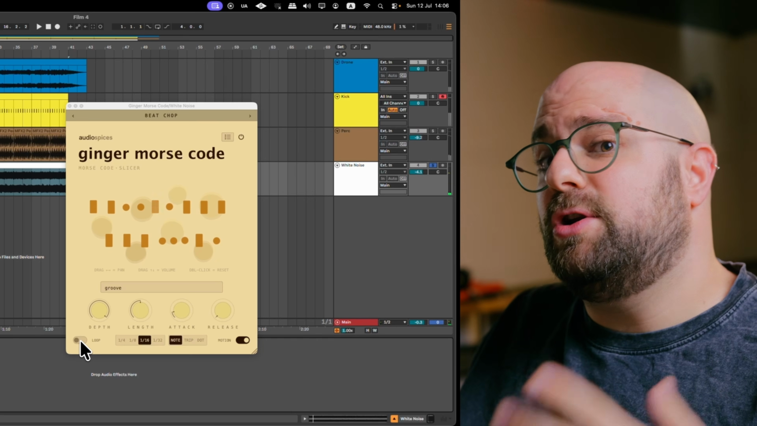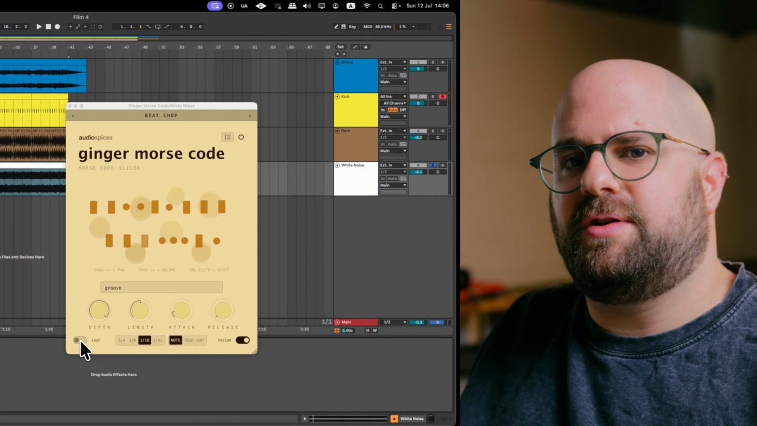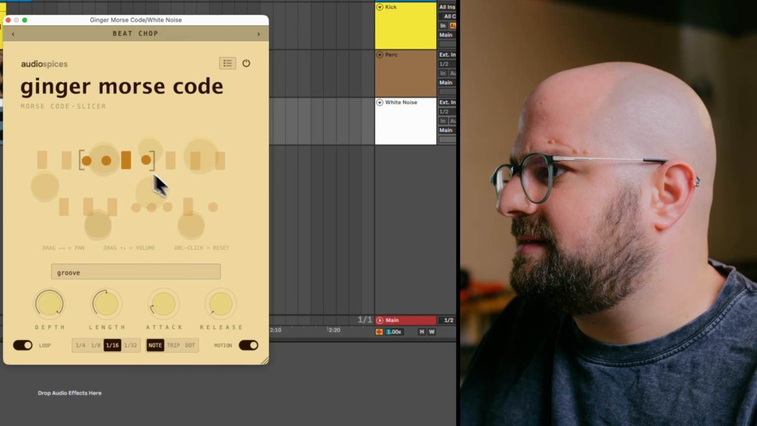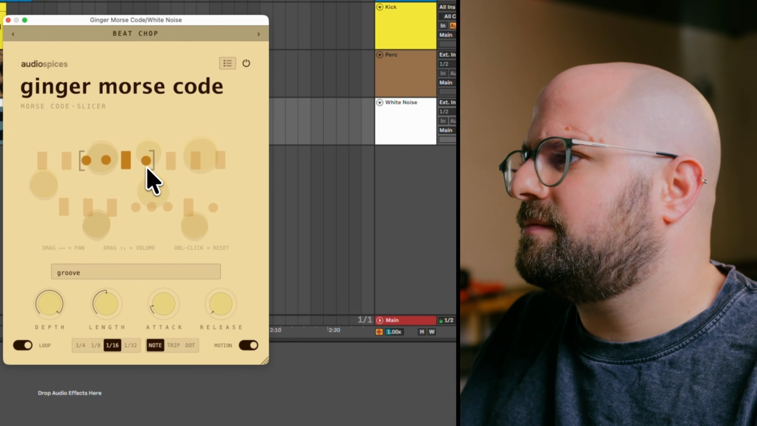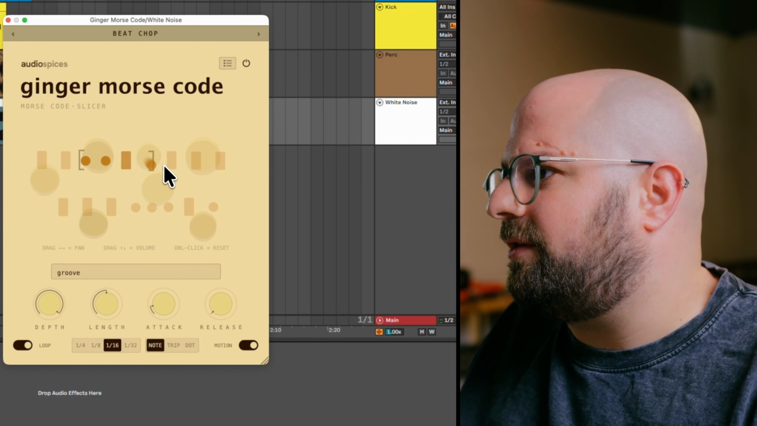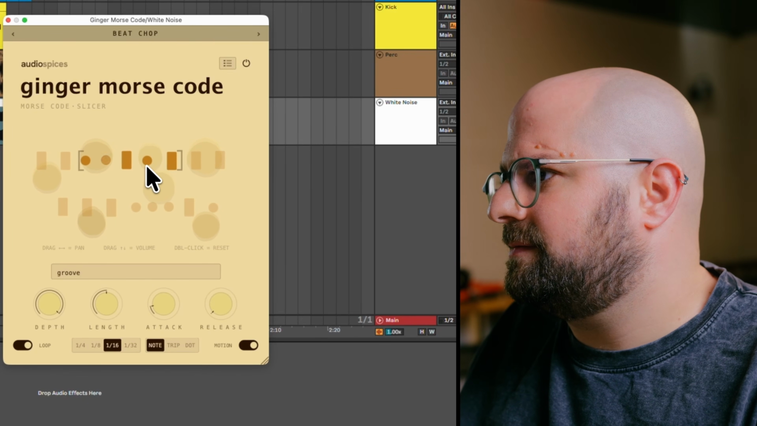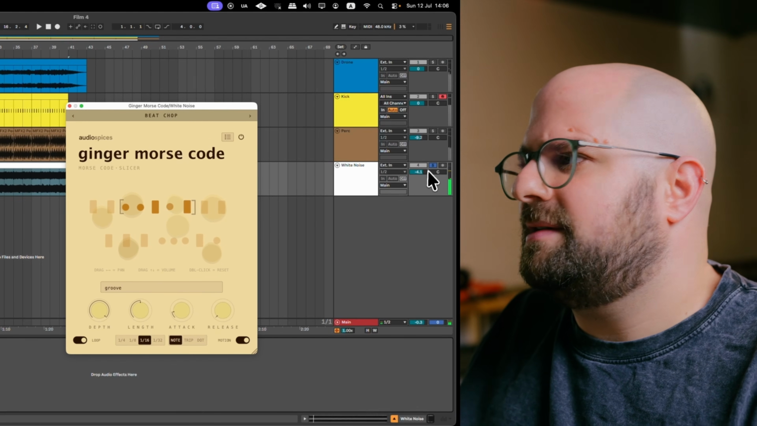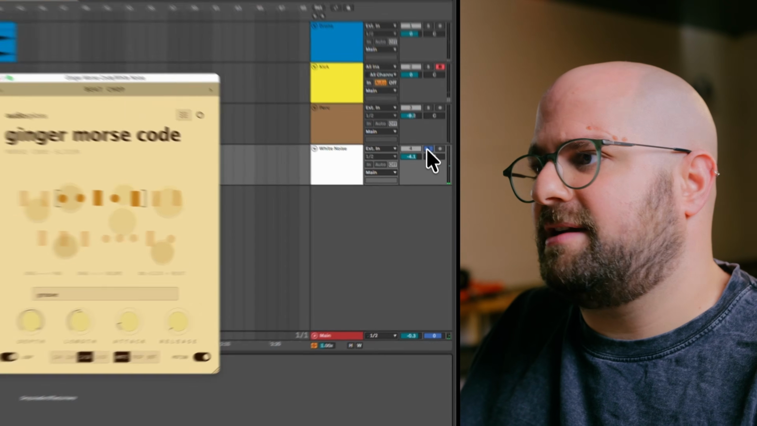I can also loop one section of the Morse code if I want to. Let's take this for example. Or this. Let's listen to it inside the track.